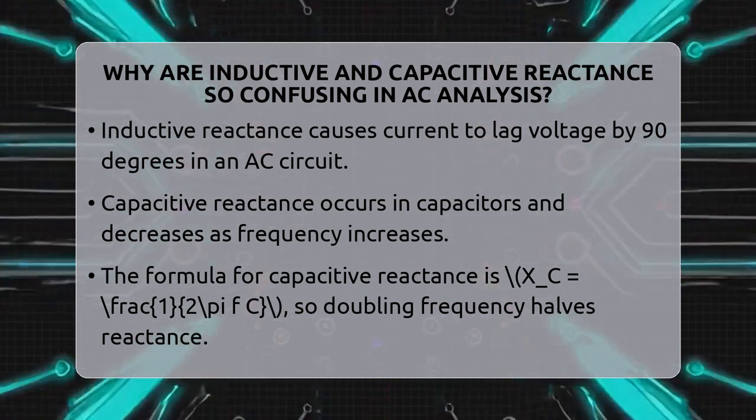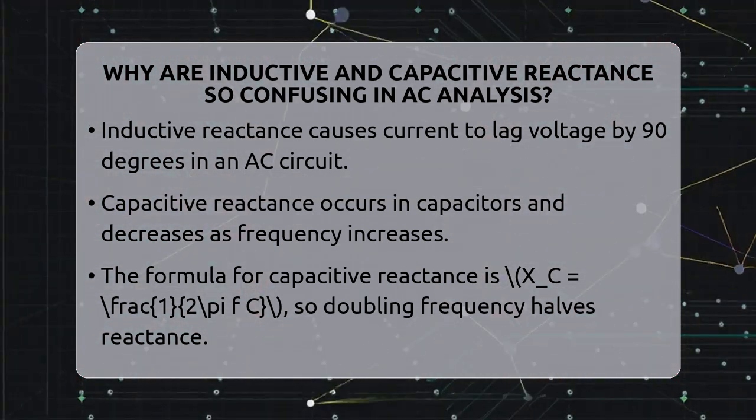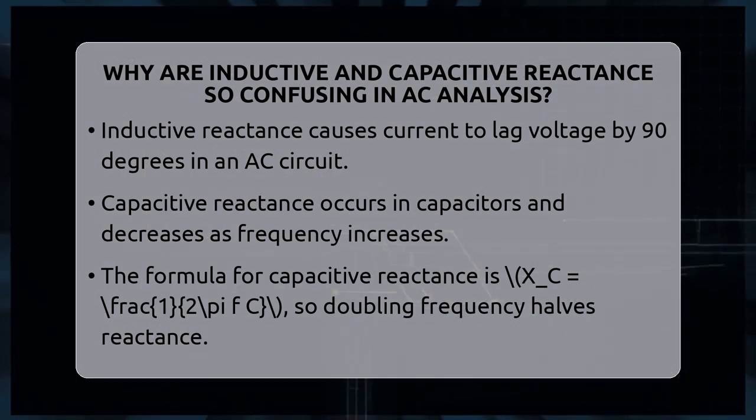Inductive reactance causes the current to lag behind the voltage by 90 degrees, making things a bit confusing when you try to analyze the circuit.